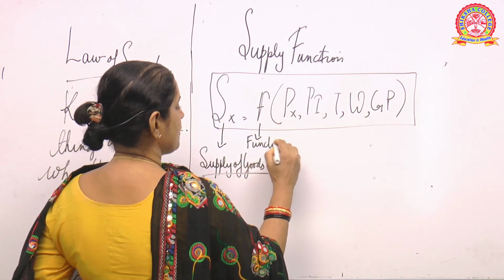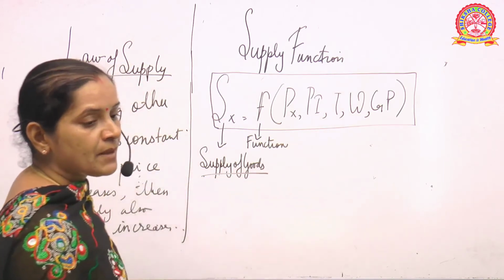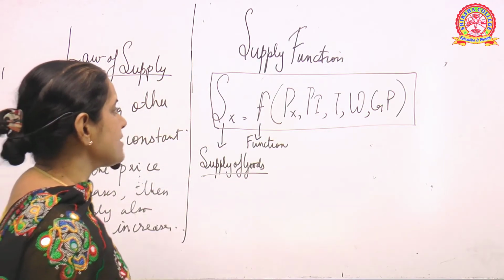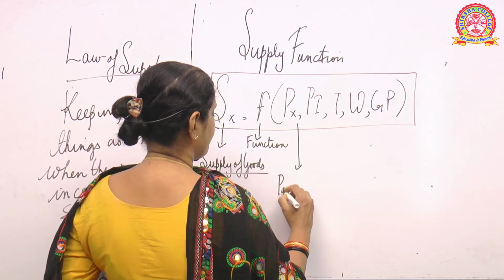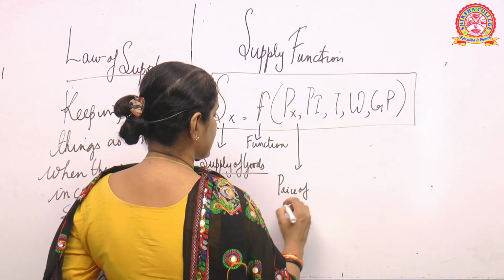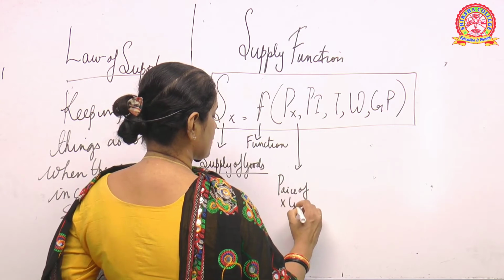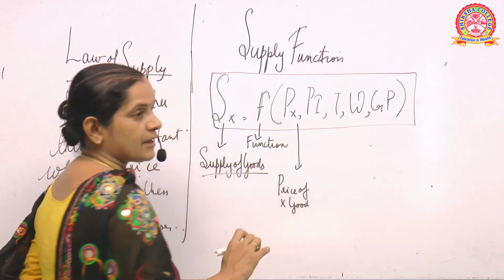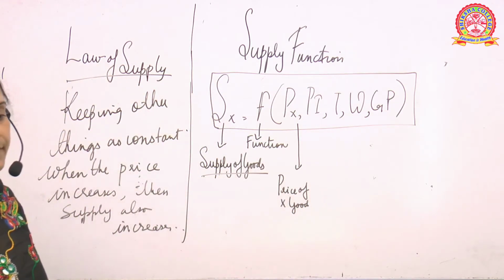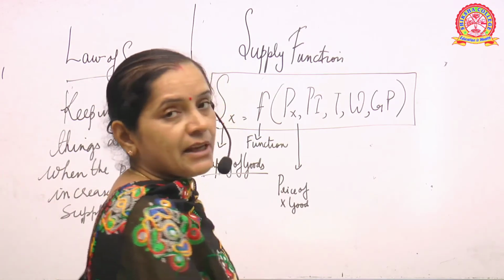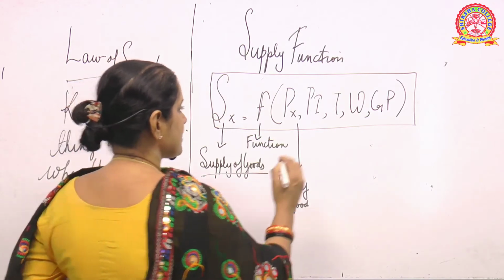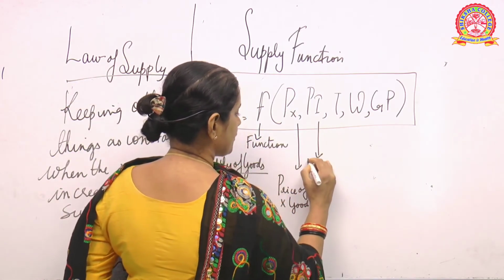Then Px is the price of commodity X, or X good. Therefore we have written it as Px. Then we have Pi, the price of the inputs.